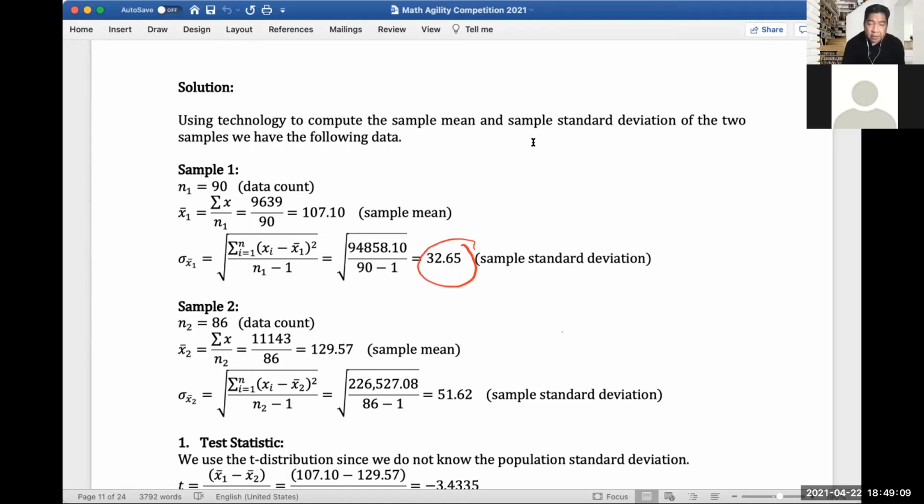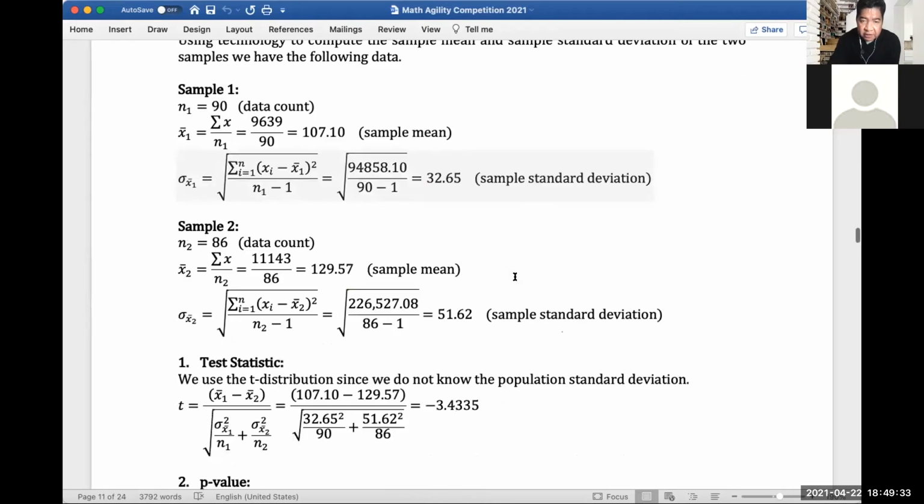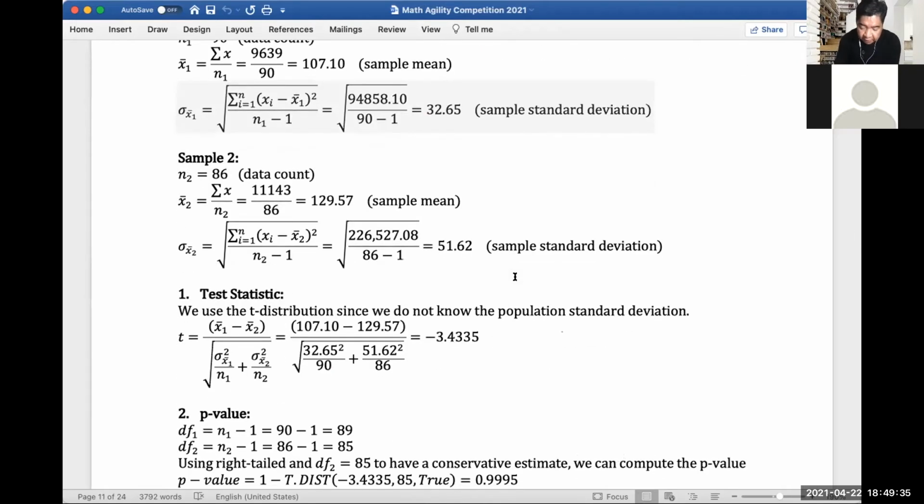Similarly for sample 2, we counted the number of samples, which is 86. Then we got the sample mean, which is the sum of all the numbers divided by the data count, again 86. We would get 129.57. And then let's get the sample standard deviation, which is 51.62. Okay, so the first question asks us to find the test statistic.